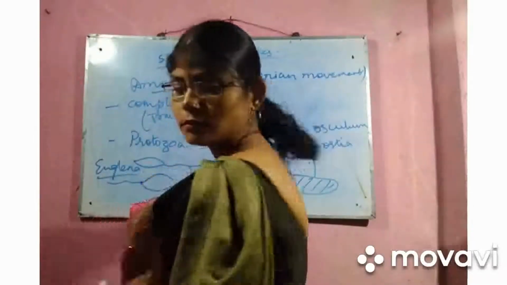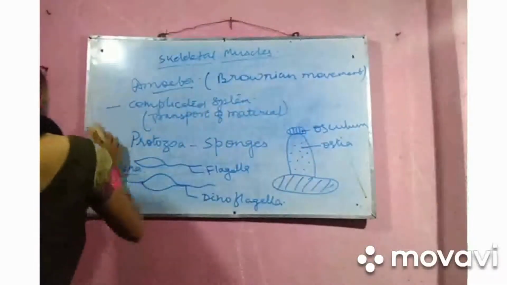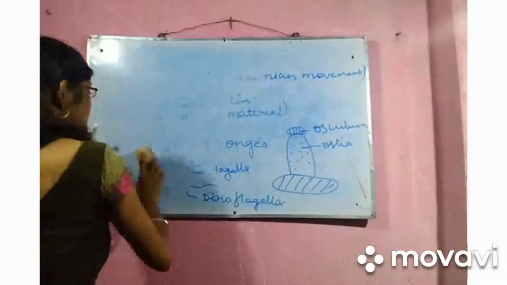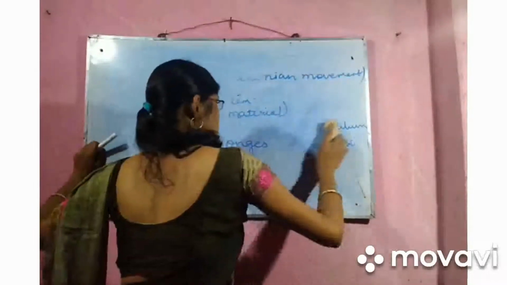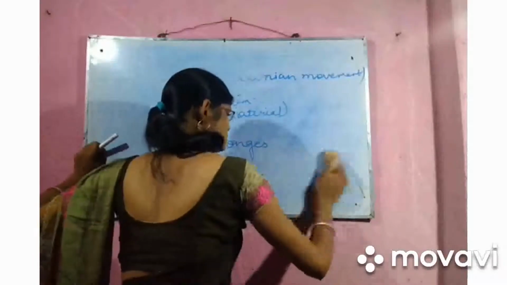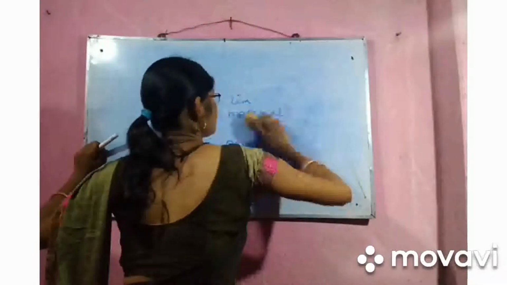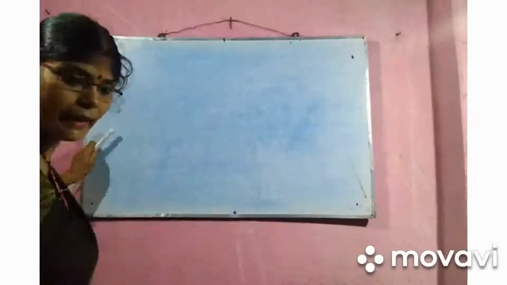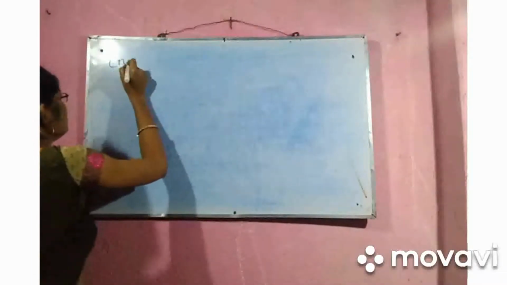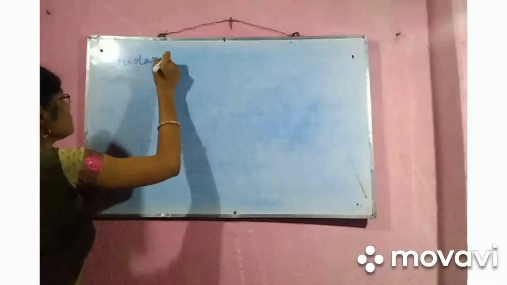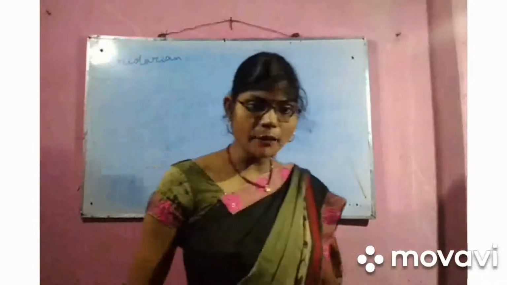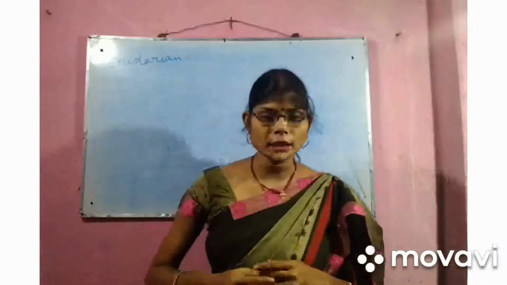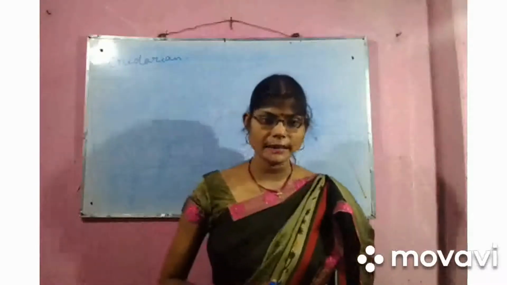Cnidarians, where the C is silent. In Cnidarians the body is more evolved than in sponges. Examples are the hydra and jellyfish.